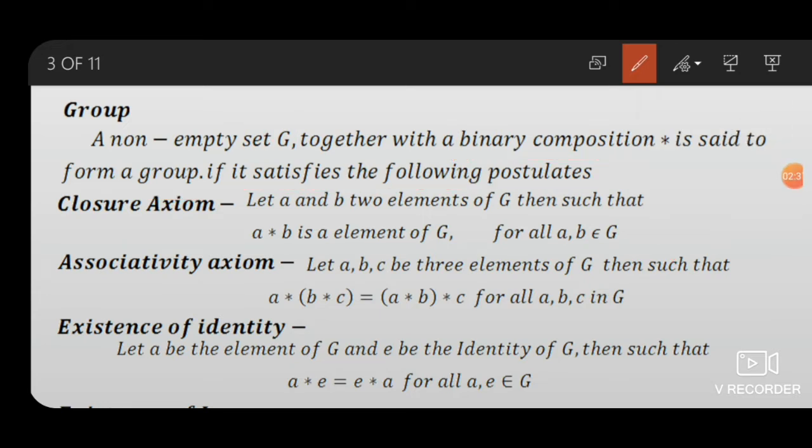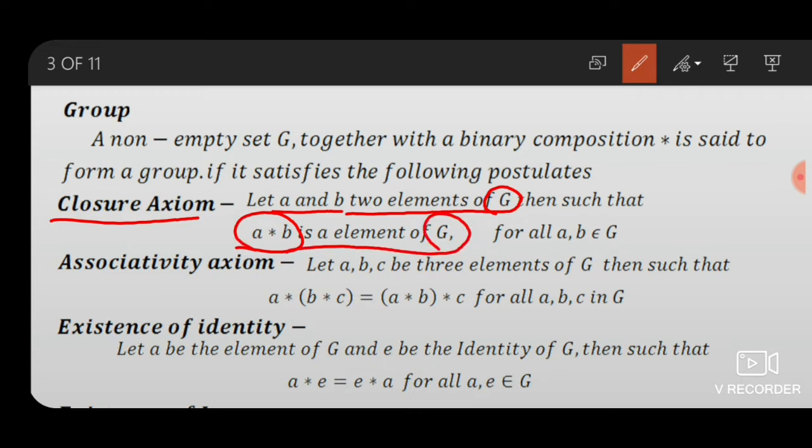First property of group, closure axiom. Let A and B be two elements of G such that A star B is an element of G for all A, B belonging to G, then the closure axiom is satisfied.